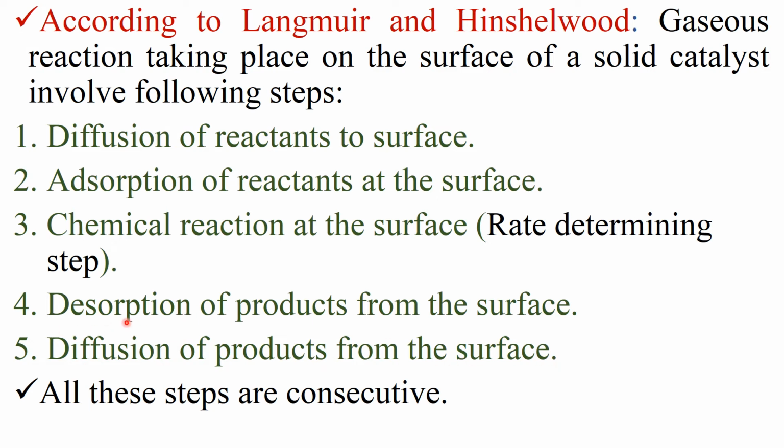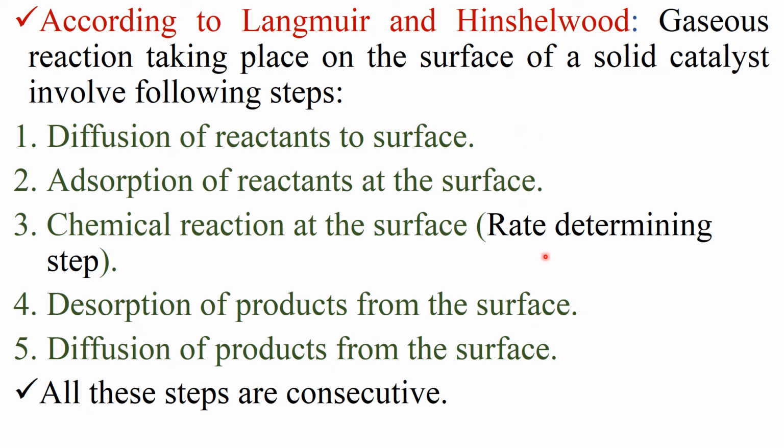Here, the term desorption arises. What is desorption? Desorption is the process of removal of adsorbed substance. It means here the adsorbed substances are reactants, and after chemical reaction what happens? There is formation of product. So now there is desorption of products from the surface of the catalyst.